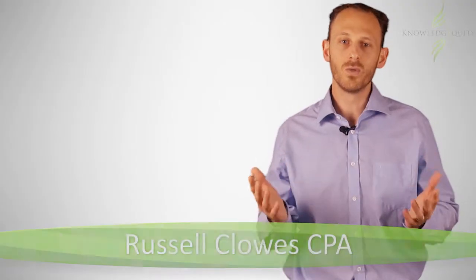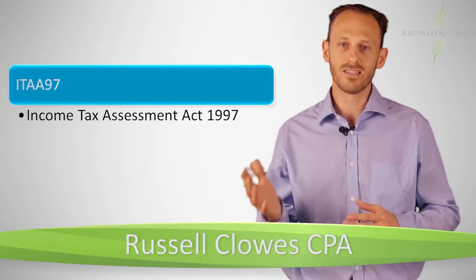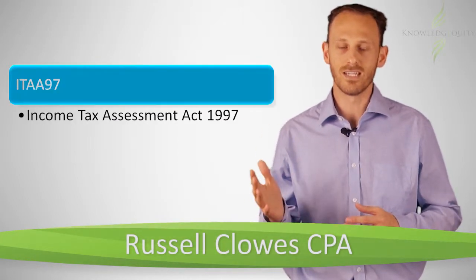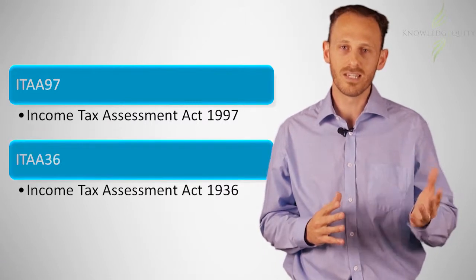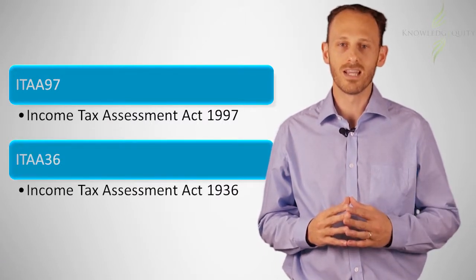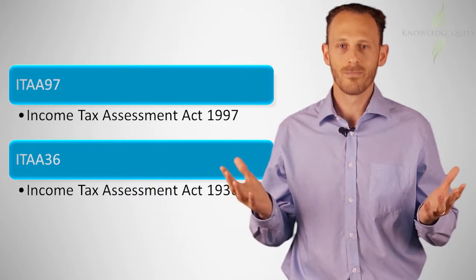There are currently two Income Tax Assessment Acts. The Income Tax Assessment Act 1997, abbreviated as ITAA 97, and the Income Tax Assessment Act 1936, abbreviated as ITAA 36. Why are there two acts?